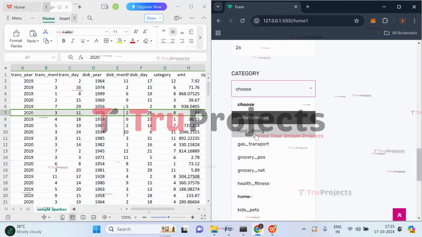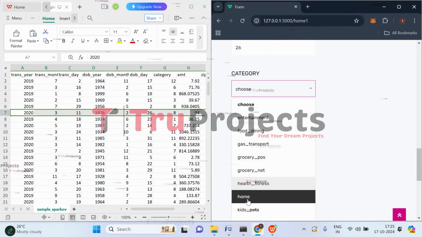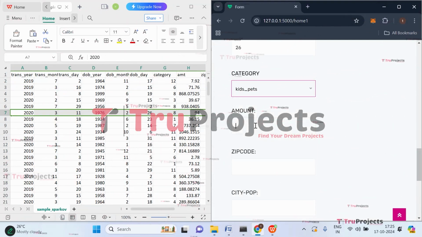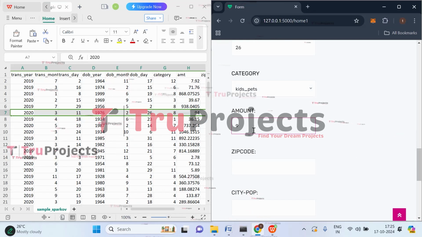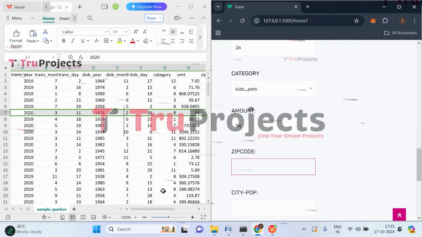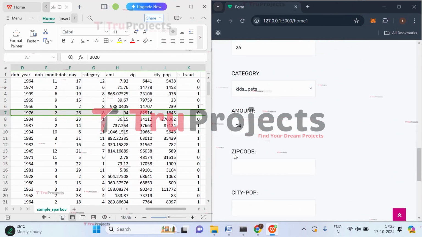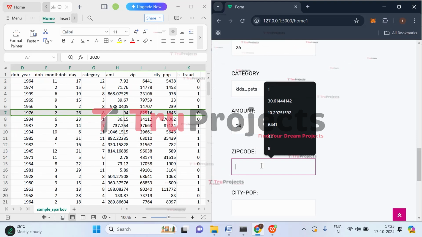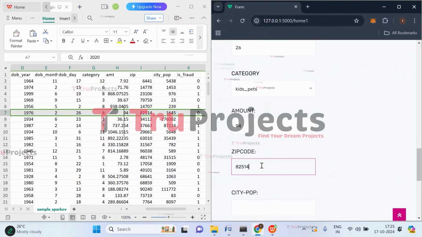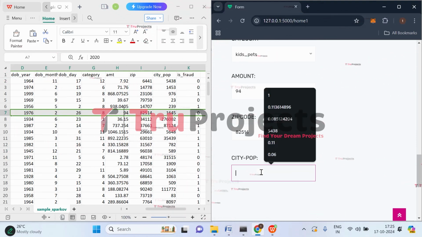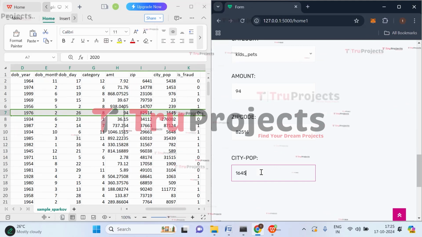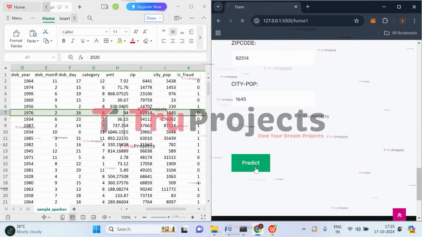Let's count 1, 2, 3, 4, 5, 6, 7, 8. So that is kids and pets. And here we have to provide the amount, that is 94. And here we are supposed to provide the zip code, that is 82514. And here we have to give the city pop, that is 1645. Now click on predict.